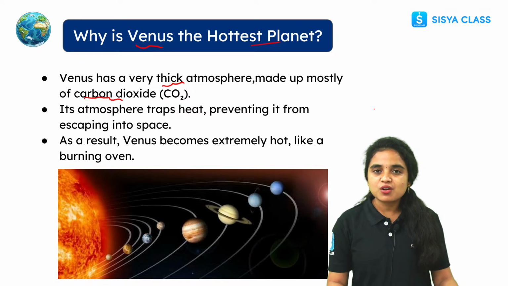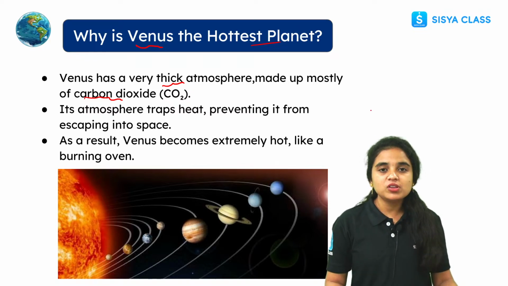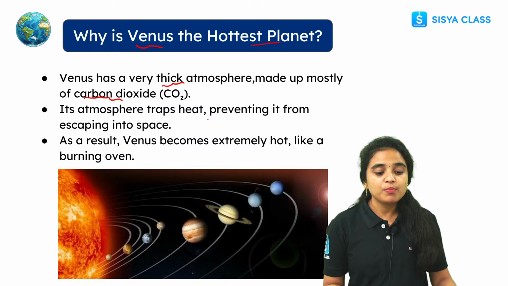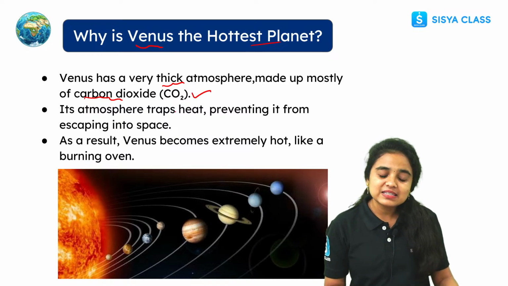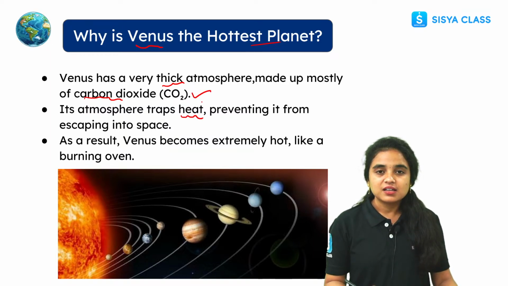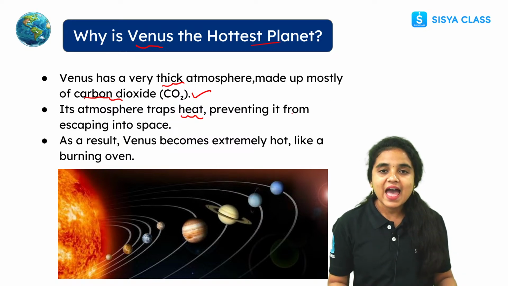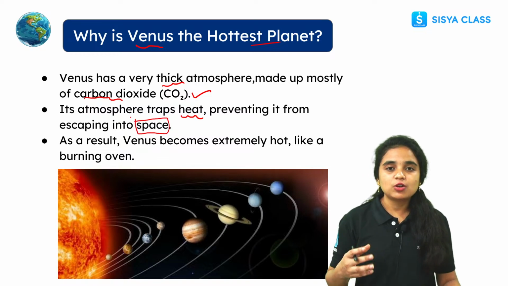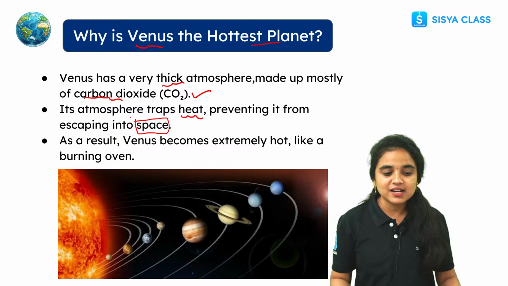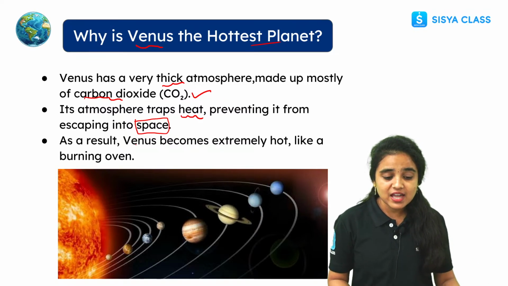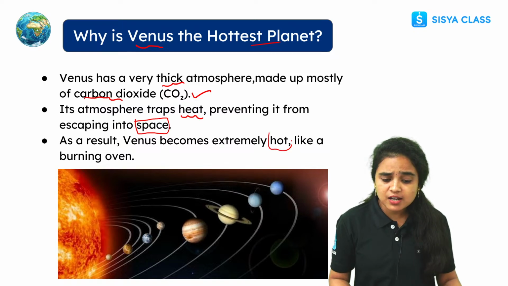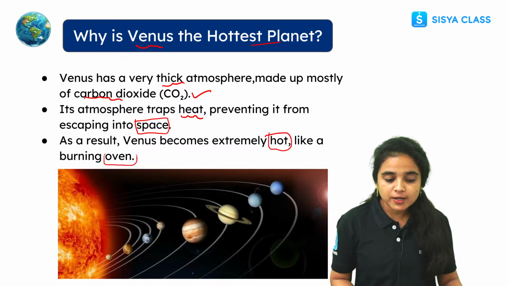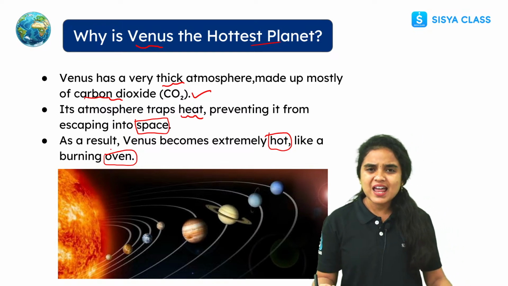Our earth has a mixture of different types of gases, while Venus is mostly made up of carbon dioxide, and its atmosphere traps the heat. The atmosphere of Venus easily traps the heat, preventing it from escaping into space. The heat which is trapped cannot escape into space. So that is the reason Venus is the hottest planet. As a result, Venus becomes extremely hot, like a burning oven. This is how Venus traps the heat.